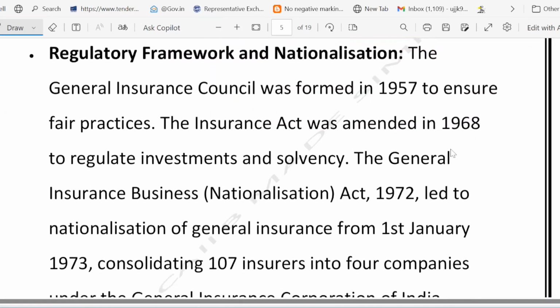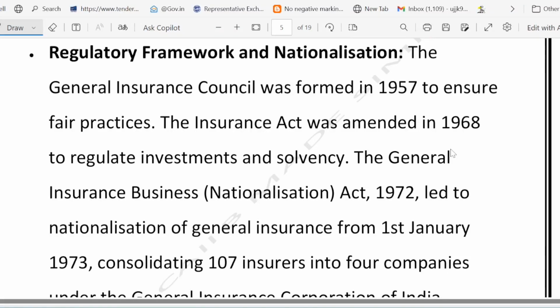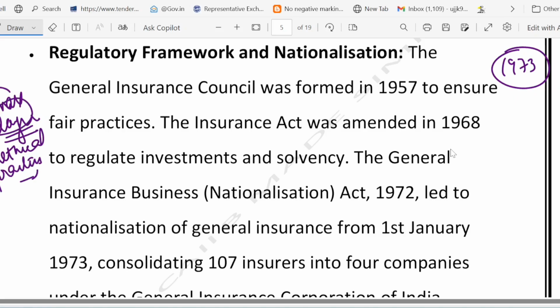Then comes the nationalization of GIC. This was the birth of GIC. In 1973, you must remember, GIC was born. Why? Because of the same issue as life insurance. There were too many small players, and as I told you, some unethical practices were also followed. Because of these reasons, small players and unethical practices, general insurance was nationalized.